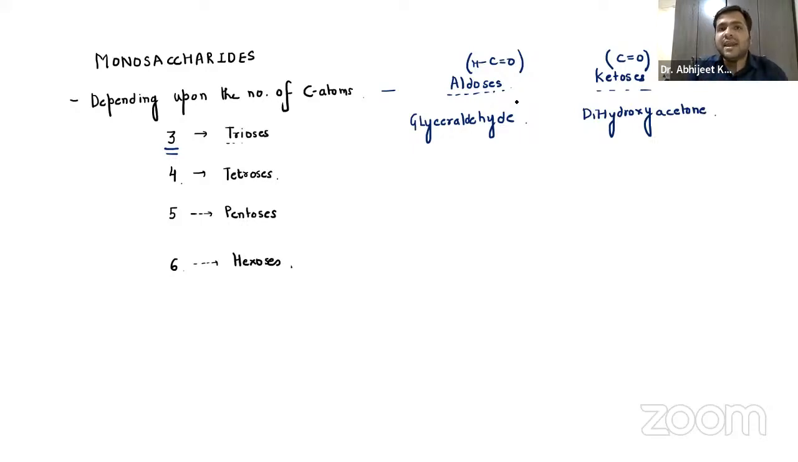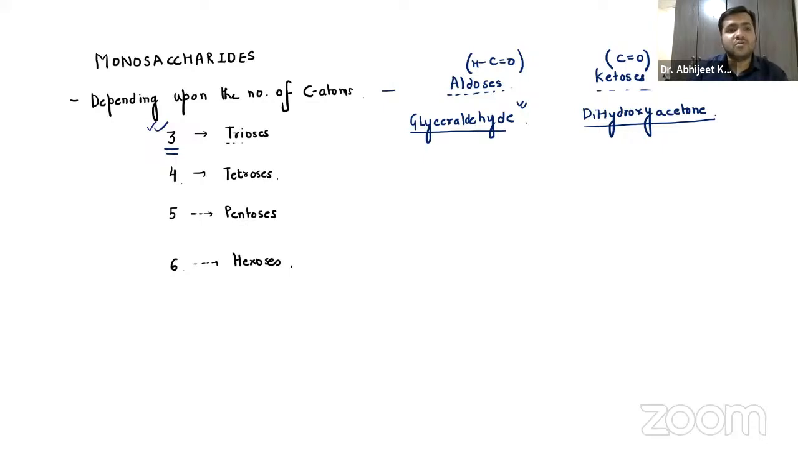Dihydroxyacetone. So glyceraldehyde is having how many carbons? 3. Dihydroxyacetone is also having 3 carbons. But glyceraldehyde has an aldehyde group present at the first carbon, while dihydroxyacetone has 3 carbons with the keto group present at the second carbon. These two are the carbohydrates that are formed from the polyhydroxy alcohol glycerol, which is the one carrying 3 carbons.